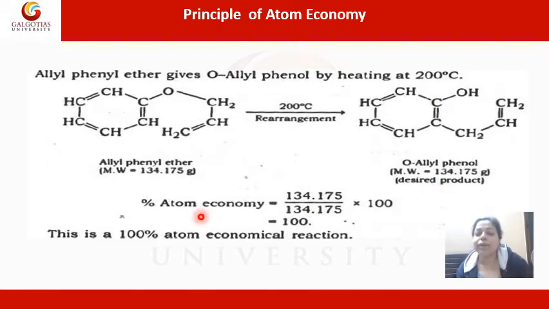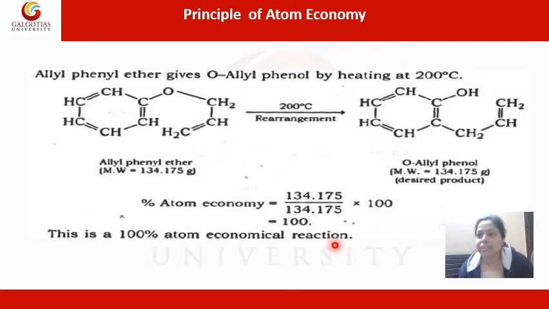Now, if we have to calculate percentage atom economy, then it is the mass of the desired product. The desired product is the only dominant product here. So, it's 134.175 divided by the mass of the atoms of the reactant, that is 134.17, into 100, and this is 100. So, in chemistry, whenever any kind of rearrangement reaction takes place, whether it's a Diels-Alder rearrangement or any other,